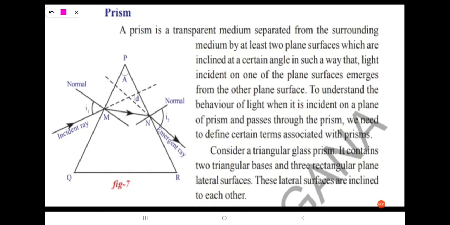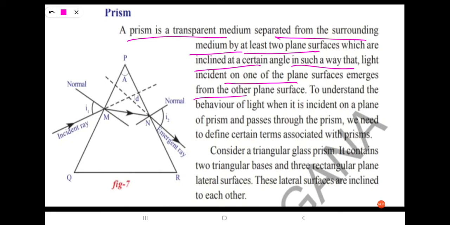It is a transparent medium separated from the surrounding medium by at least two plane surfaces which are inclined at a certain angle in such a way that light incident on one of the plane surfaces emerges from the other plane surface.